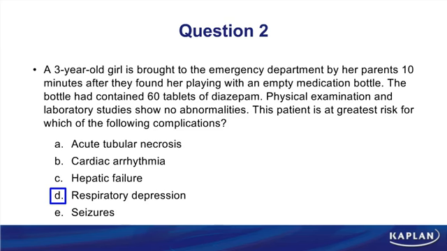If you were thinking hepatic failure, maybe you were thinking that because diazepam is metabolized by the liver, but that doesn't mean that it's going to cause liver damage. It's not going to form toxic metabolites, for example. You might have also thought about seizures. When I'm taking benzos, they're actually anticonvulsant medications. But perhaps if I abruptly discontinue a benzodiazepine, that may cause a seizure.